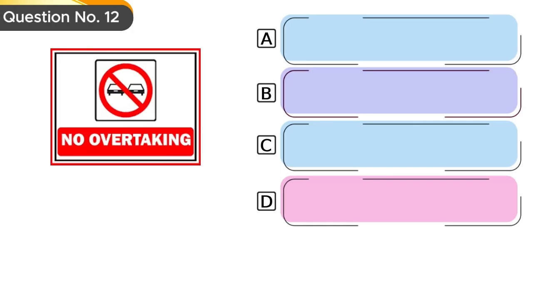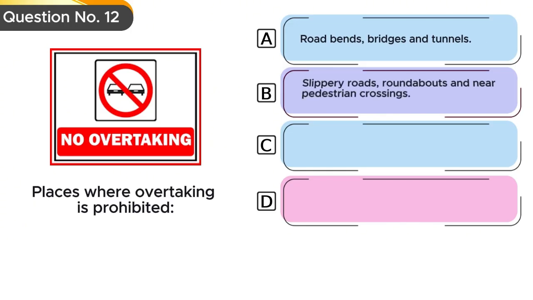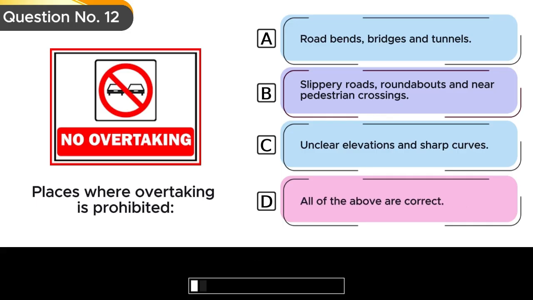Question number 12. Places where overtaking is prohibited. Option A, road bends, bridges and tunnels. Option B, slippery roads, roundabouts, and near pedestrian crossings. Option C, unclear elevations and sharp curves. Option D, all of the above are correct.